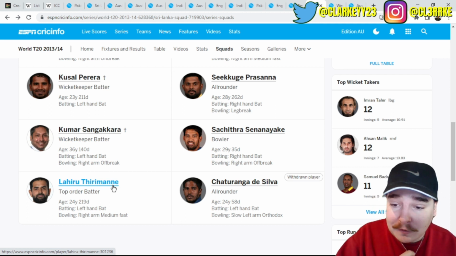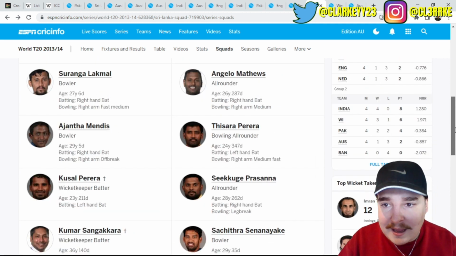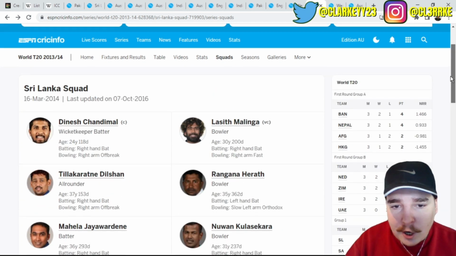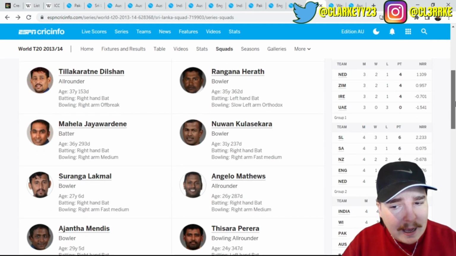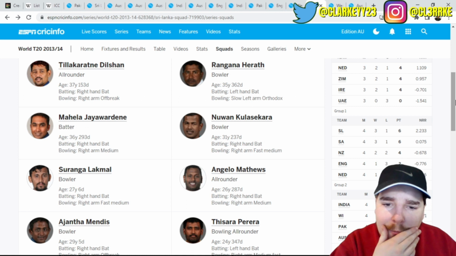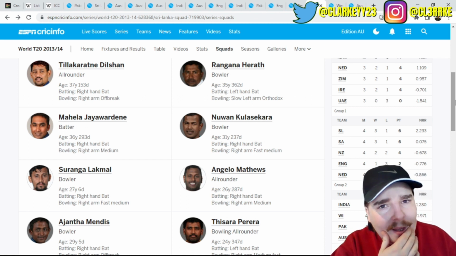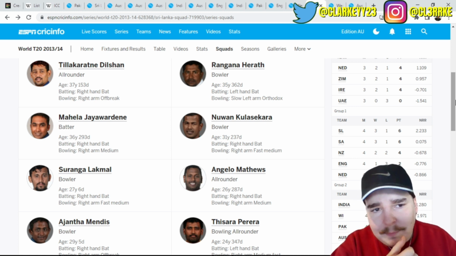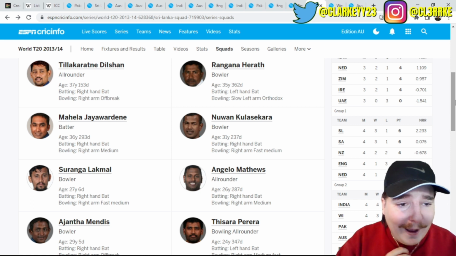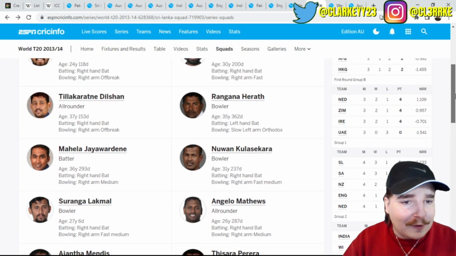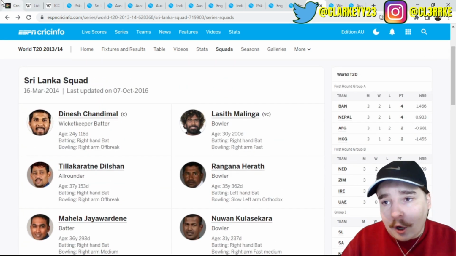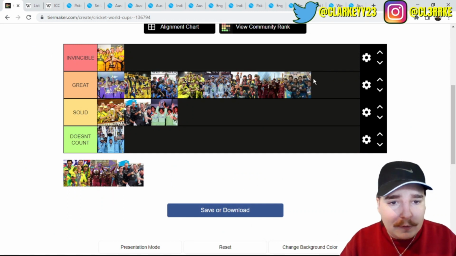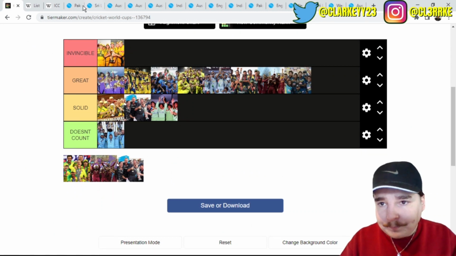Wow, this is a great squad. This is a really, really good team. 2014, though, I noticed there's no Murali. When did Murali retire? I think it was like 2013, maybe? It might have been about a year before this, Murali, because he played on until he was about 45. So I'm actually surprised he's not in the squad. But, I mean, a great squad, a great team, obviously goes right there, in my opinion. Okay.